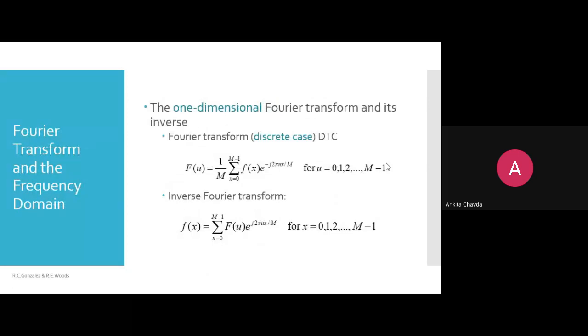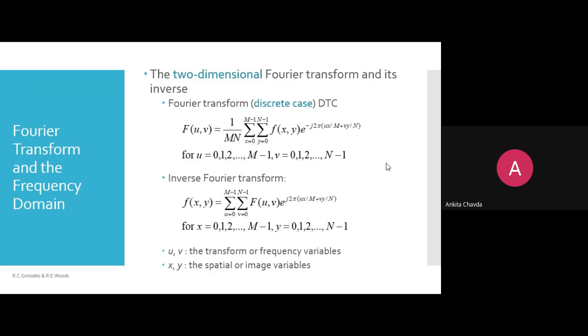So this is for a single dimension. Now this is for the two-dimensional Fourier transform and its inverse. Here we are considering the two variables, F of u comma v.